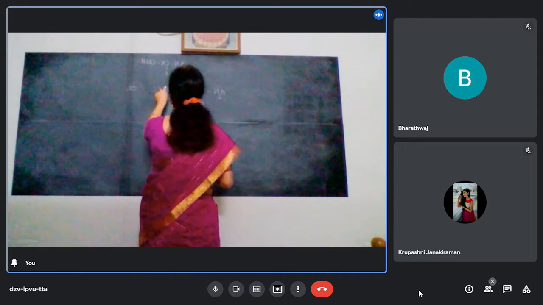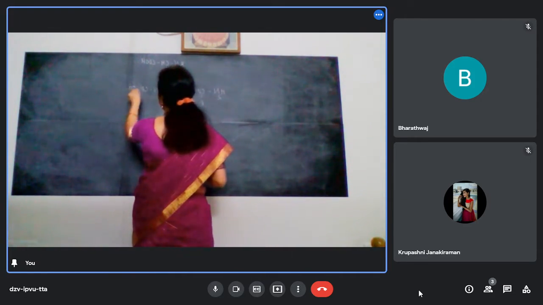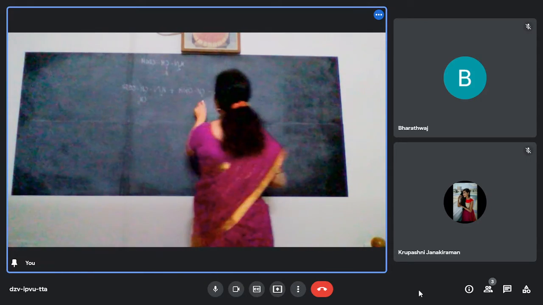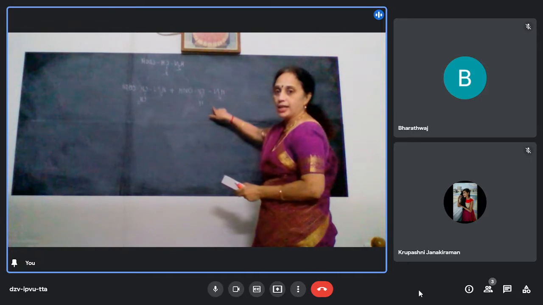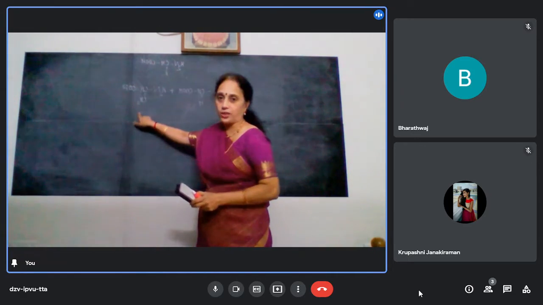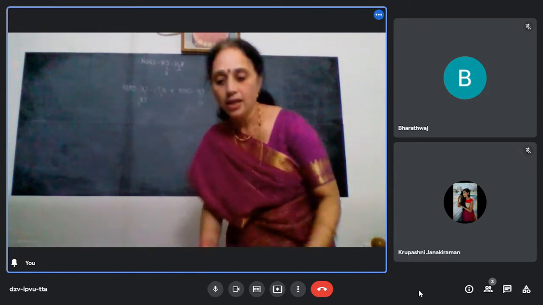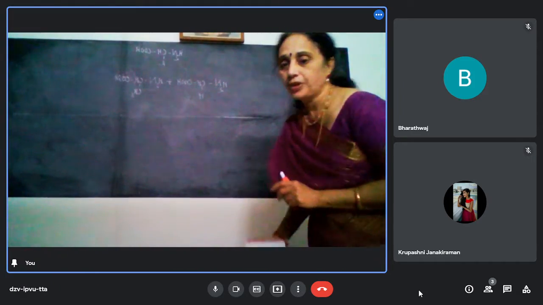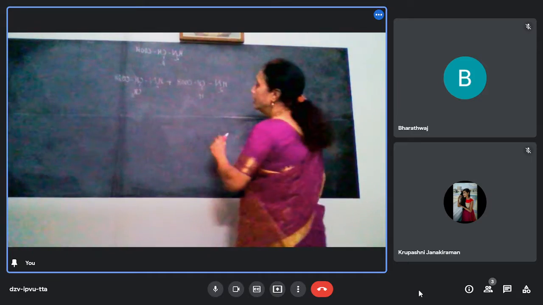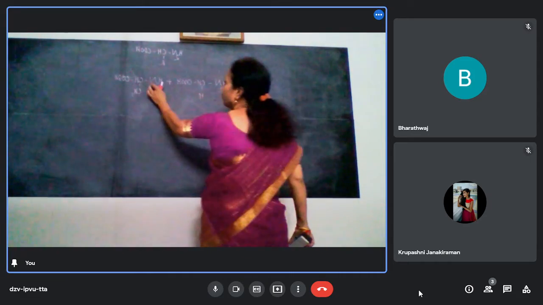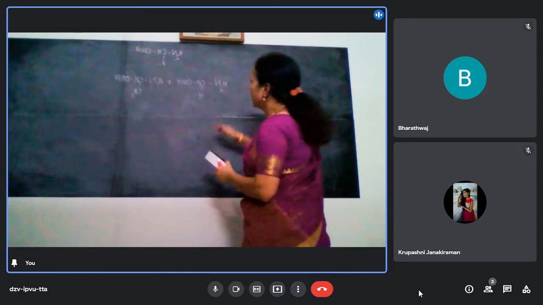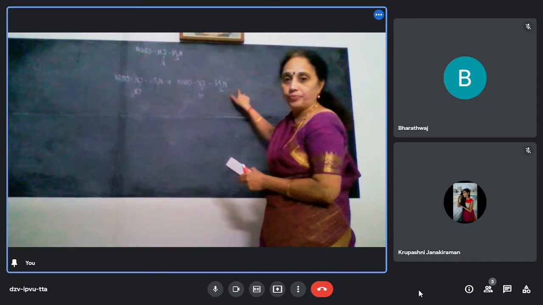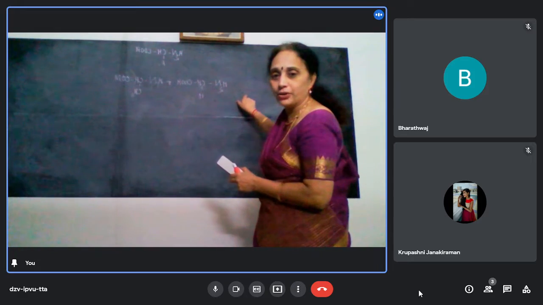One R is H, the other R is CH3. Now what will happen is, if you react like this, see, this nitrogen end is called N-terminal of the amino acid.